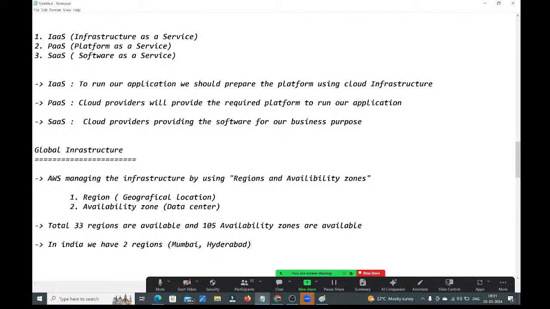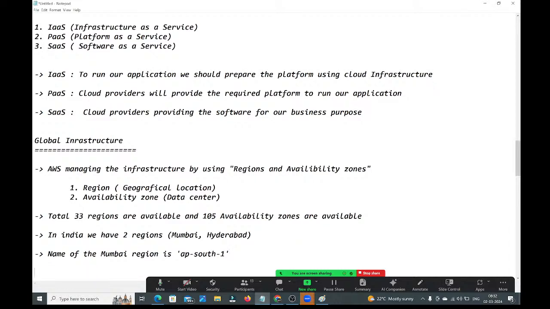Again, what is the name of the Mumbai region? AP South 1. AP stands for Asia Pacific. In this Mumbai region, we have 3 availability zones.